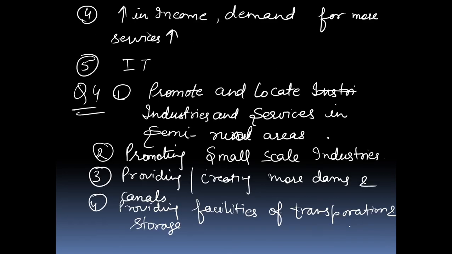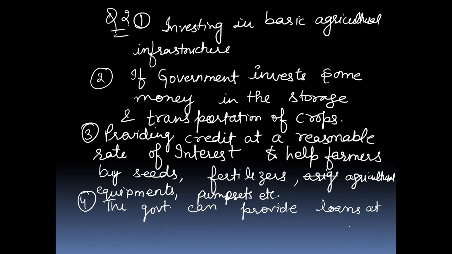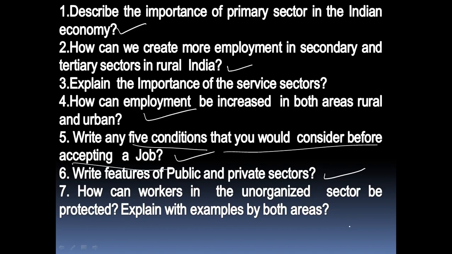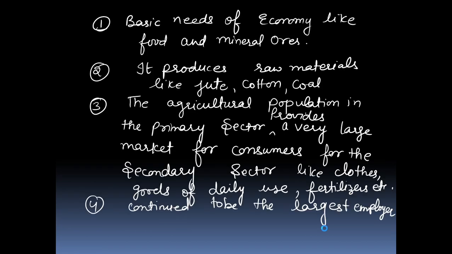Now the last important question of this chapter is, how can workers in unorganized sector be protected? Explain with example by both areas, rural and urban areas.